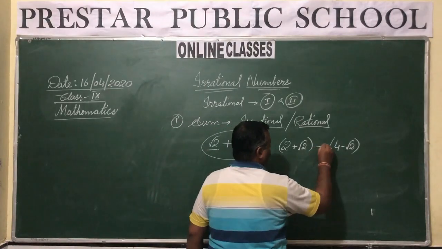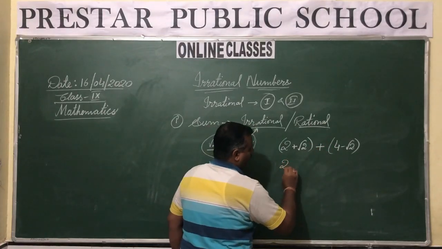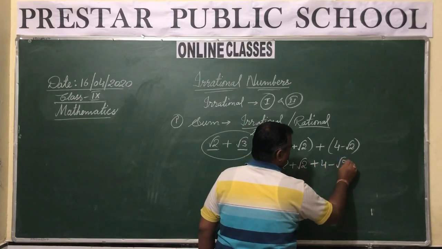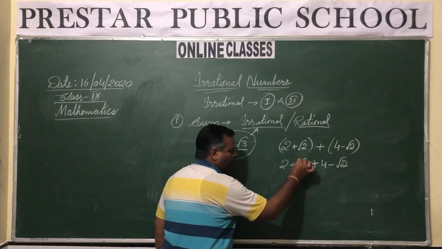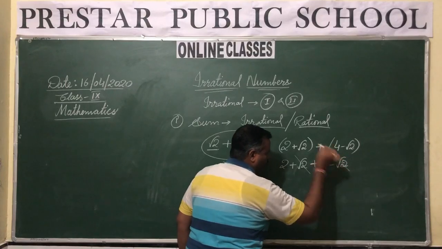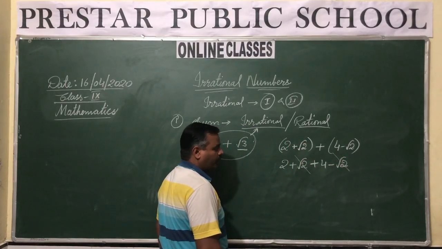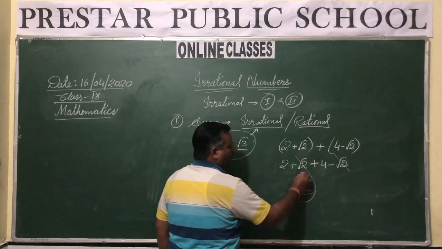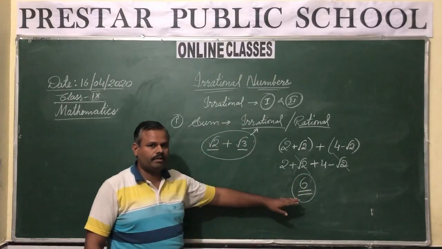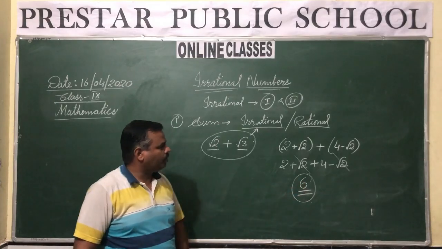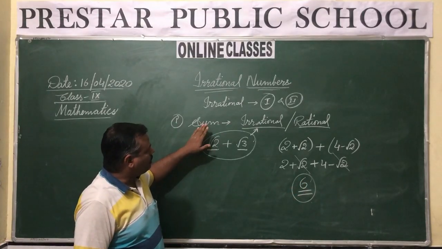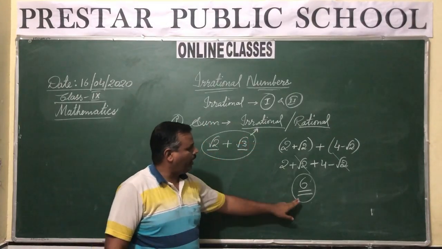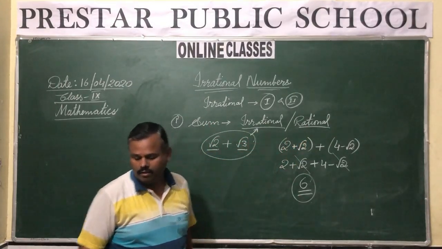If you take the sum of these two, 2 plus under root 2 plus 4 minus under root 2, the root 2 and minus root 2 will cancel out and become 0. 2 plus 4 gives you 6. Now what type of number is this? Is it irrational? No, it is a rational number. Hence we say that the sum of two irrational numbers can be irrational and it can also be rational.